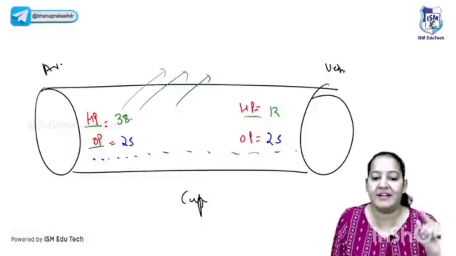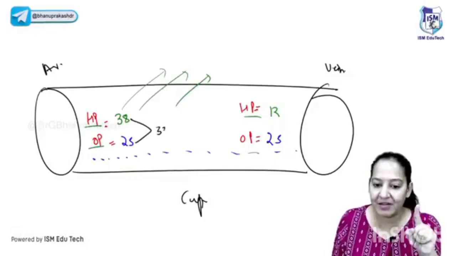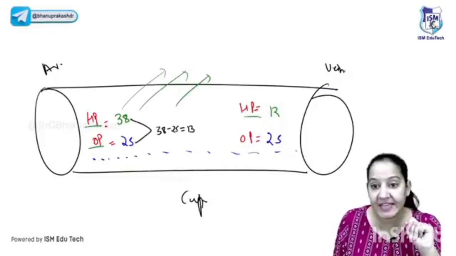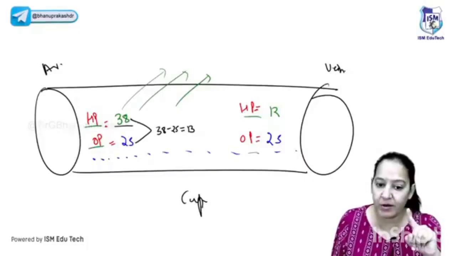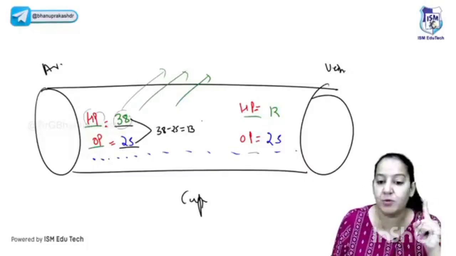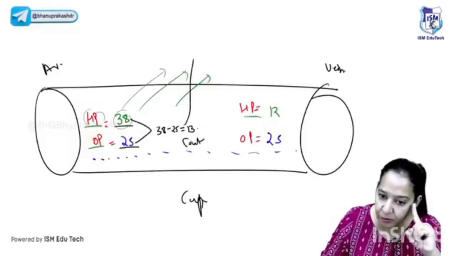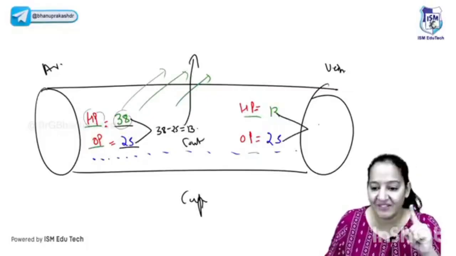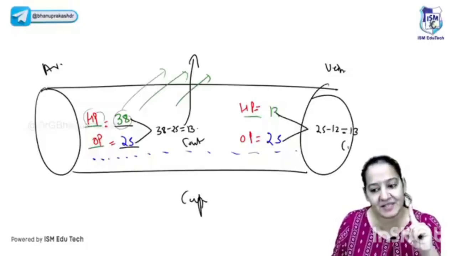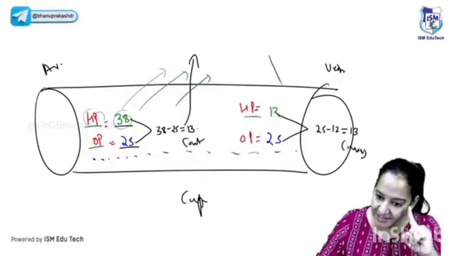Now tell me, at the arterial end, what is the net? Which is more? You will say, ma'am, net is 38 minus 25. Can you do the calculations? Yes, it's 13 mm. Is it outward or inward? Of course, 38 is more, hydrostatic is more. So net 13 is outward. So with 13 mm, fluid goes out. And do the calculation at the venous end. At the venous end, it's 25 minus 12. Again, it's 13, but this time it's inward. So with the same 13, the fluid comes back.